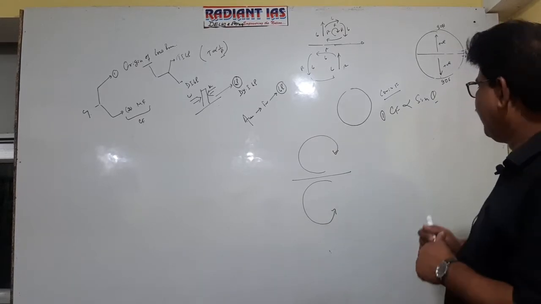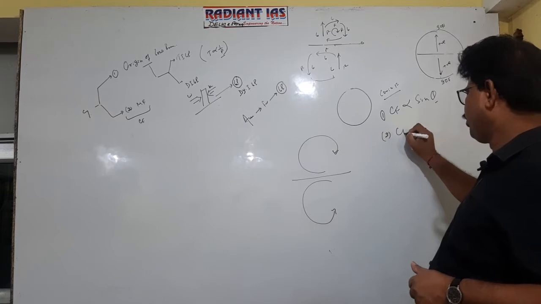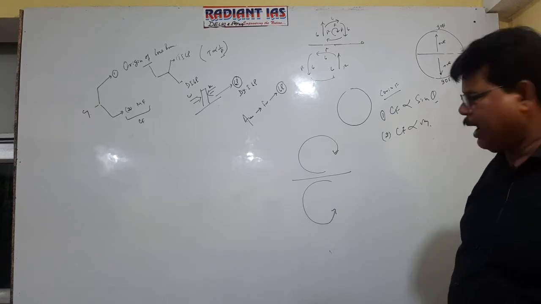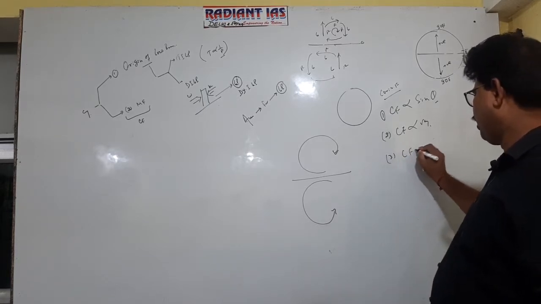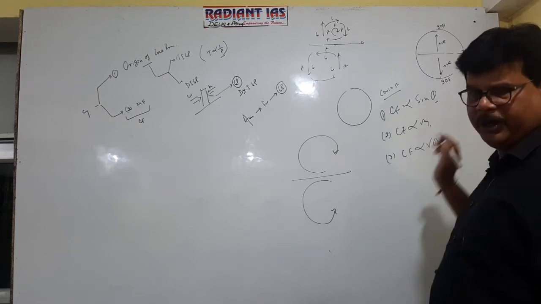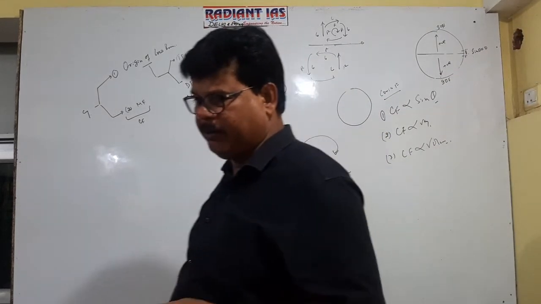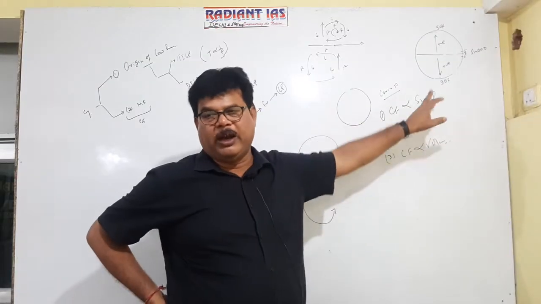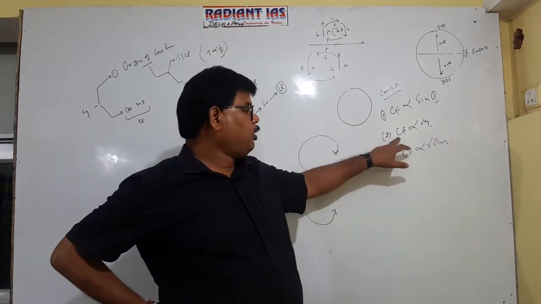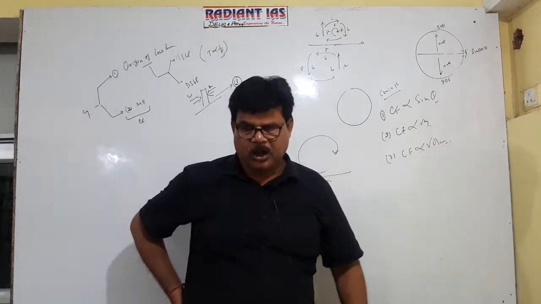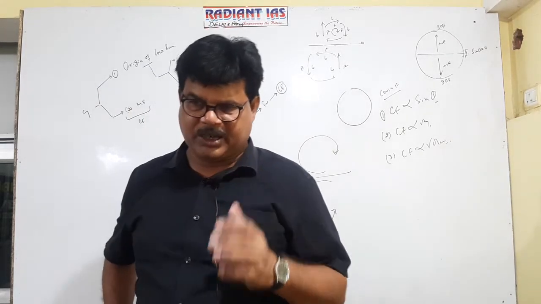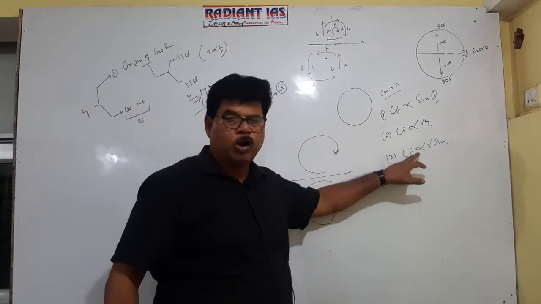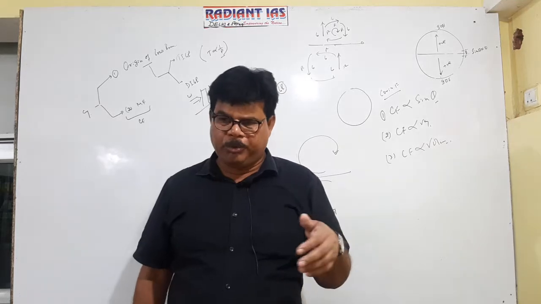Second factor is Coriolis force is proportional to velocity of wind. And third factor is Coriolis force is proportional to volume of wind. These are the three important principles. First, Coriolis force is proportional to sine theta, where theta is the value of latitude. Second, it is proportional to velocity of the wind: more the velocity, more the deflection, and vice versa. Third, it is proportional to the volume of wind: more the volume of wind, more the deflection.